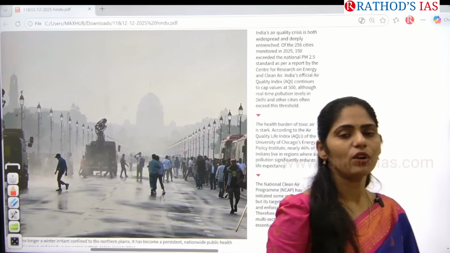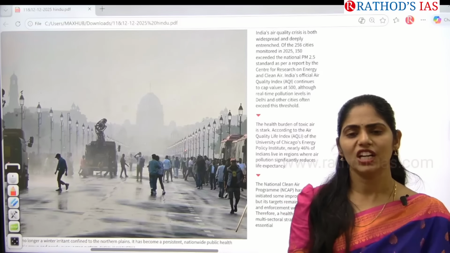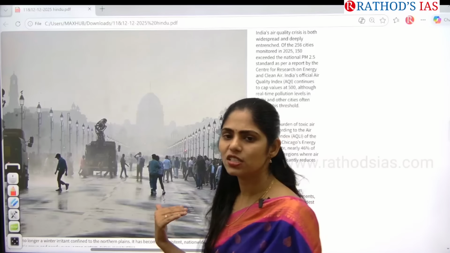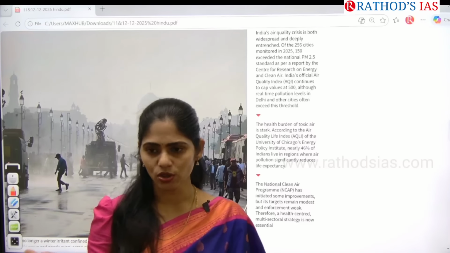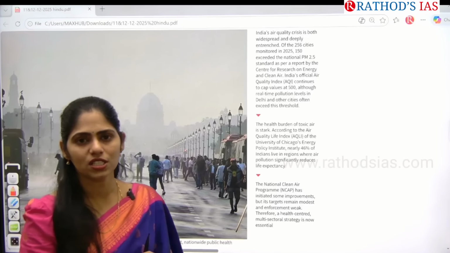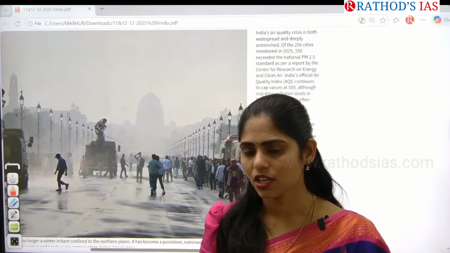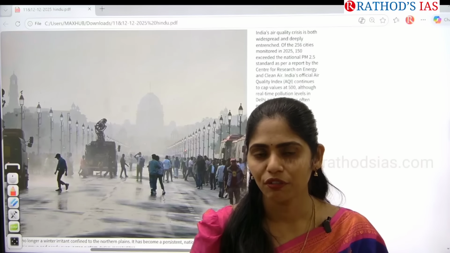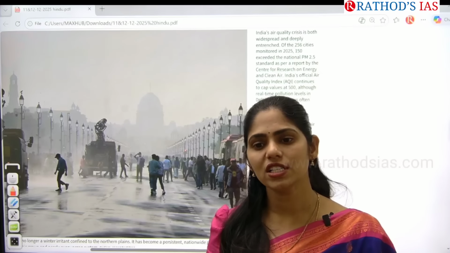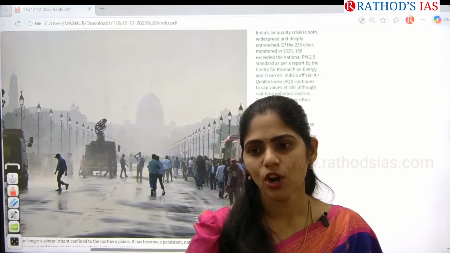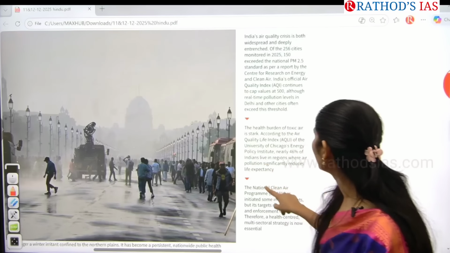And whenever the air quality becomes very bad, we came up with the implementation of phase 1, phase 2, phase 3 and phase 4 of CAQM. Yes or no? We know that. And recently we discussed that they are banning construction activities, and even limiting the number of vehicles moving on the road. And not only that, we even discussed that schools are going for online education now, right? So that is the thing which is mainly said here.